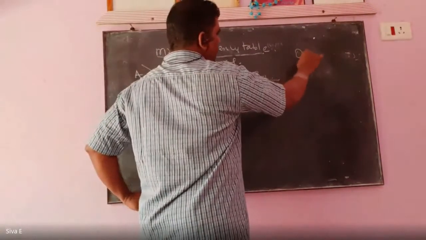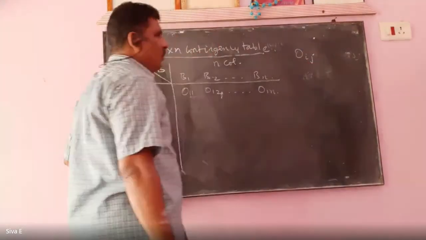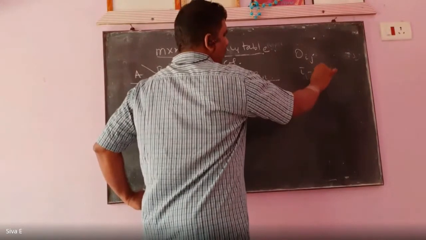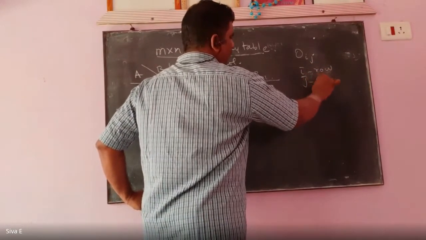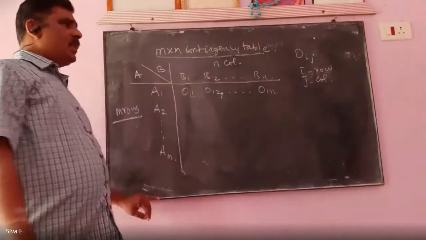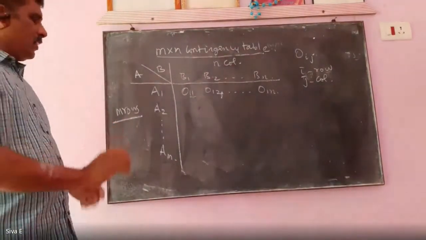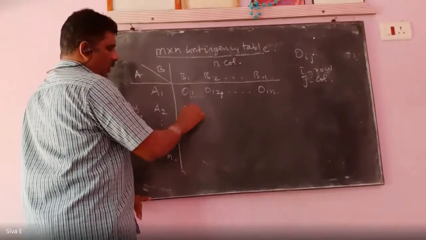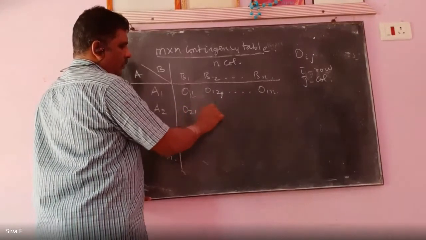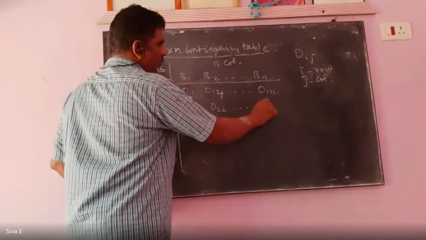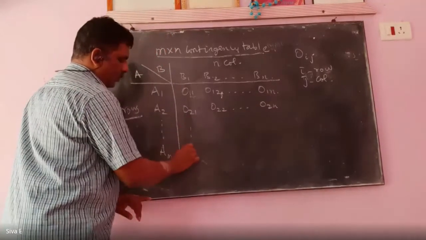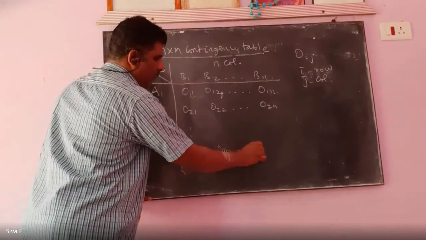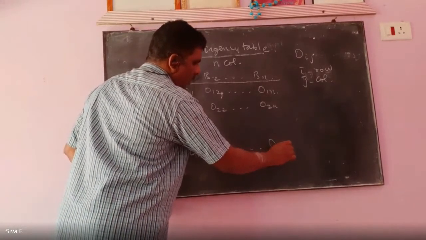In general, we can write this as Oij, where i is row and j is column. Listen: O11, O12, O1N, O21, O22, O2N, OM1, OM2, OMN.